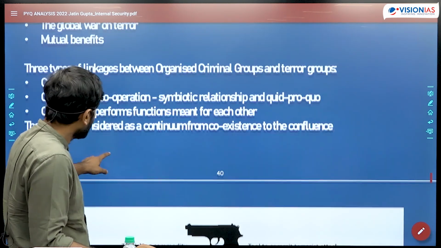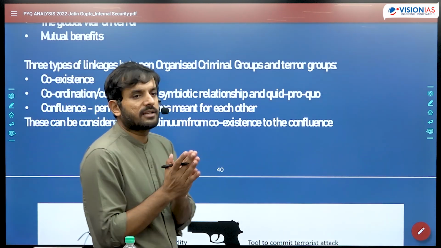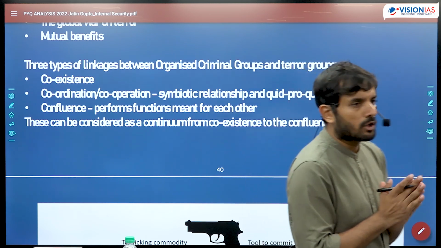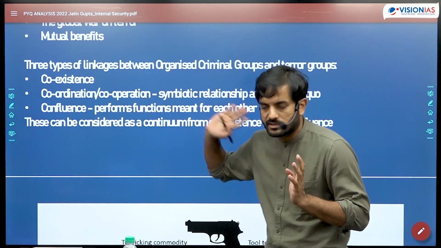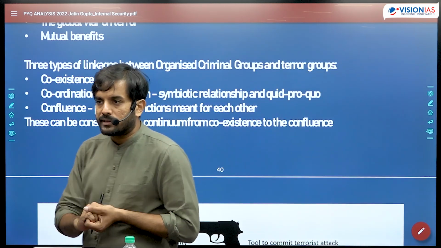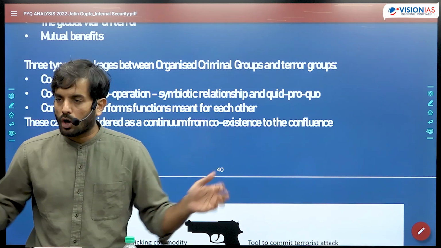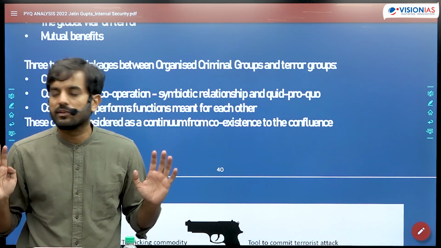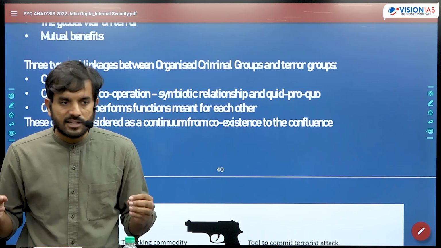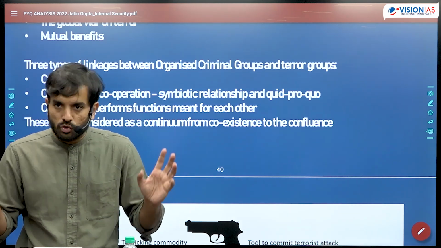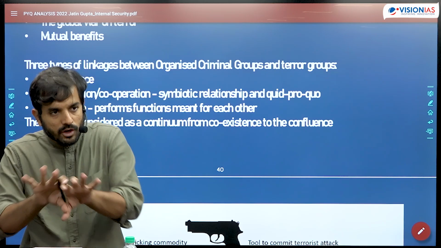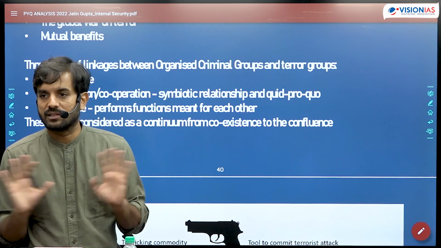So, first and foremost, what are the types of linkages that exist between organized criminal groups and terror groups? एक होता है सर coexistence. Organized criminal group and terror group coexisting, but not really relating or doing anything with each other. ठीक है, लड़का और लड़की क्लास में आए, दोनों को एक दूसरे पसंद हैं, दोनों को पता है कि हम एक जैसे ही हैं, पर वो फिर भी दूर बैठे हुए हैं, वो एक दूसरे से बातचीत नहीं कर रहे.